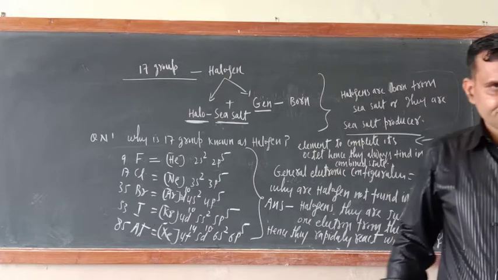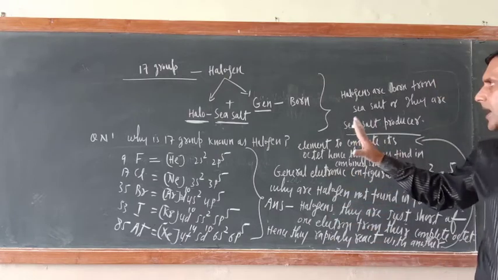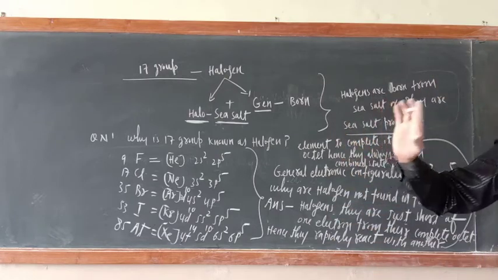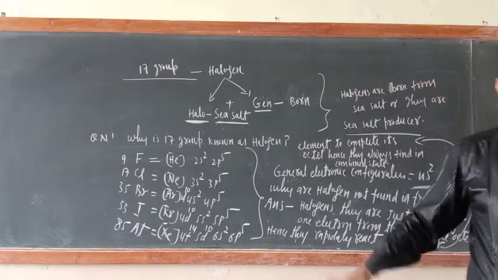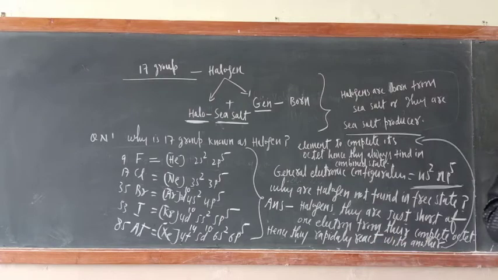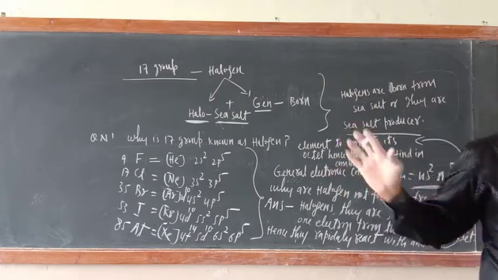So in this way you have got the preliminary idea of 17 group. There is some more information regarding the halogens. I will write all that information point by point. You can also write in the same way.